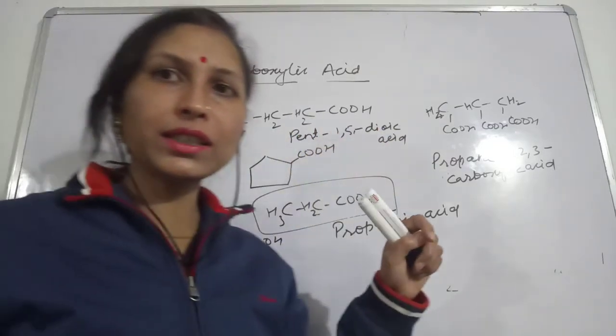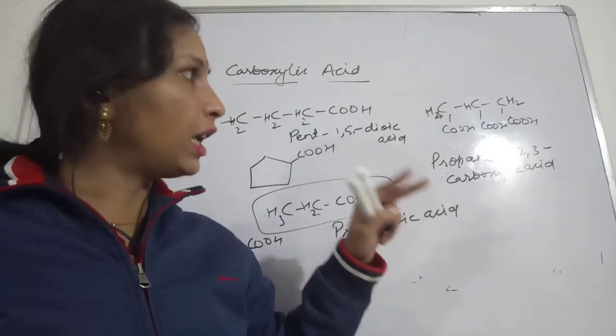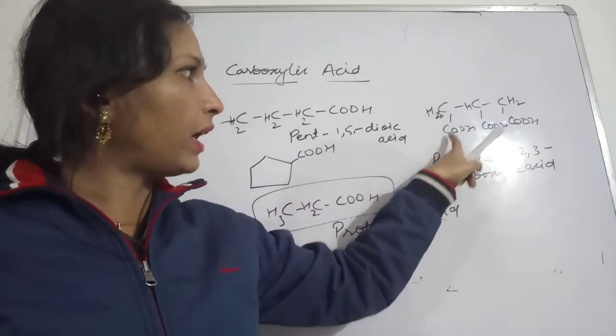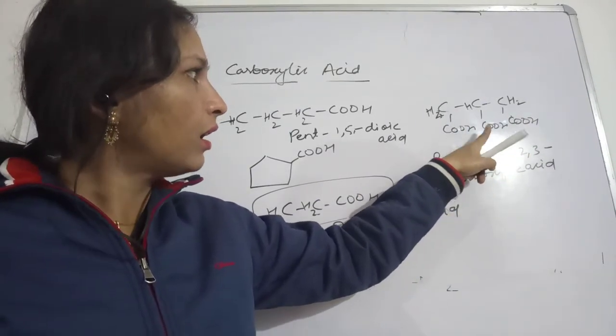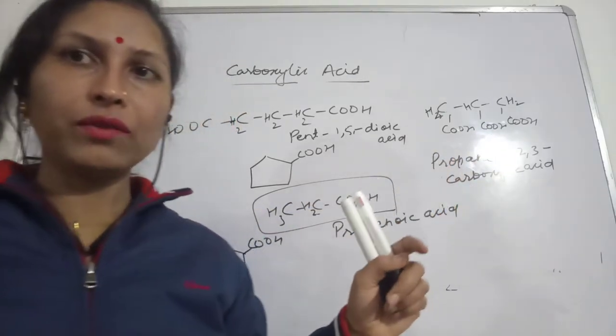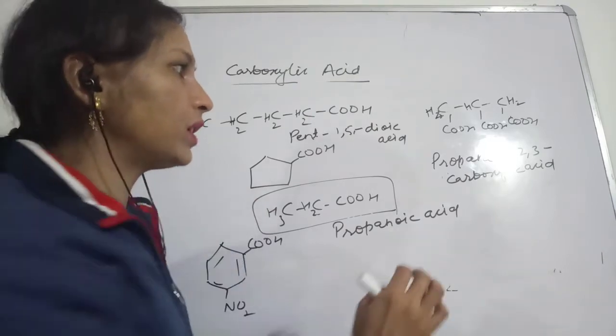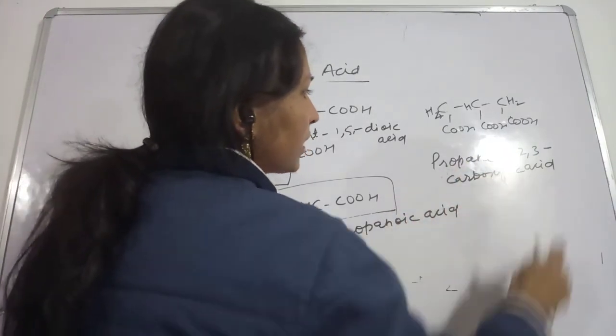But in this case one of the carbons was left behind. While selecting the parent chain, the main chain, we saw that all the 3 carboxylic carbons could not be taken together. We were not able to do this. That is why we chose to name them propane 1,2,3 tricarboxylic.